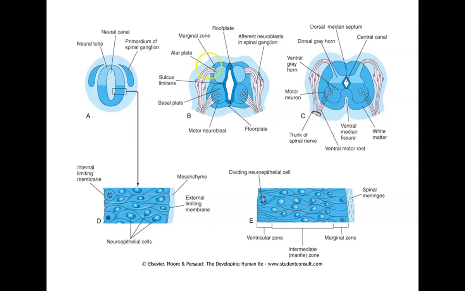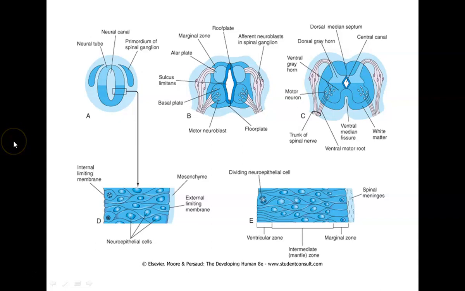If we look into the histology of the nervous system, in cases of spinal cord, the grey matter is inside and the white matter is outside, while in cases of our brain, the grey matter is outside and the white matter is inside.